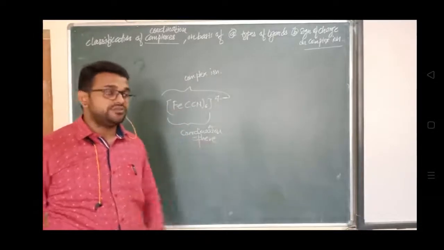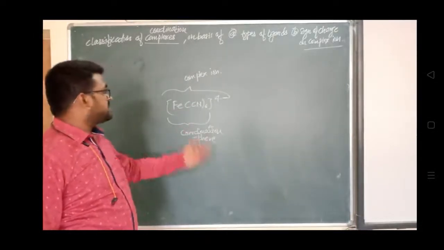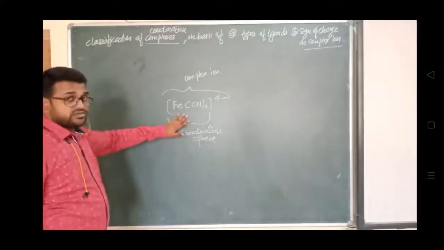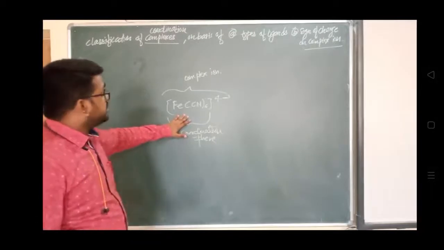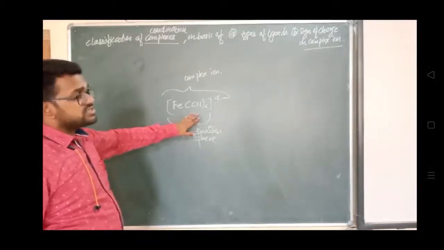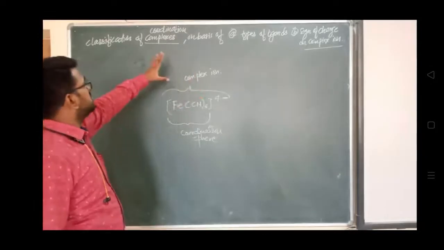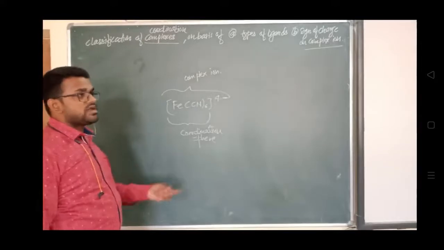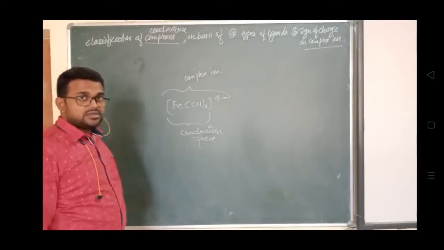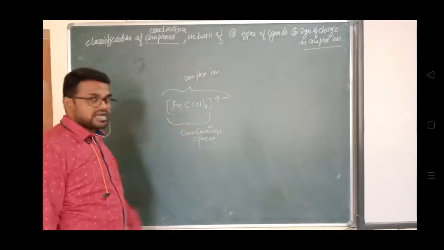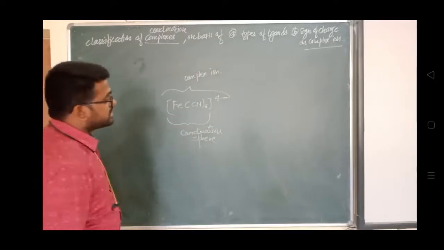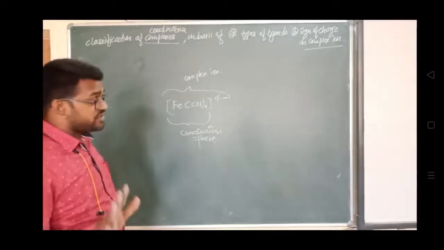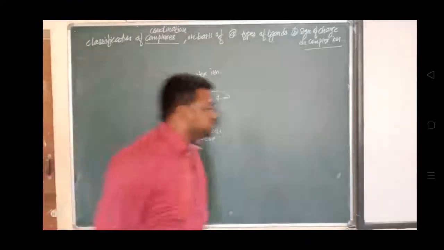Try to refer to the previous videos on complex ion, coordination sphere, counter ion; then only will you understand this. These terminologies are very important to understand the further portion. You should know the meaning of coordination complex, coordination sphere, counter ion, complex ion, ligands, the types of ligands, and how they donate their electrons. So try to refer to the previous video. Now we will see the classification on the basis of these two categories.